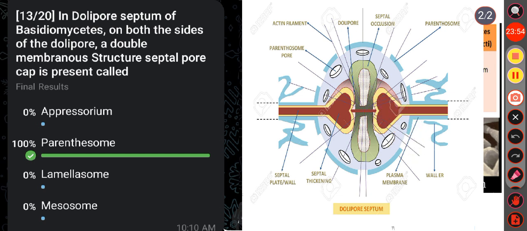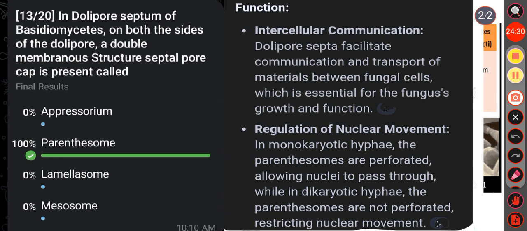Then the central pore allows for the passage of cytoplasm and small organelles between cells. Then the septal pore caps, also called parenthosome, which is a specialized membrane resembling parenthesis, like a cap on each side of the pore. Then the two main functions of the Dolipore septum are intercellular communication and regulation of nuclear movement.